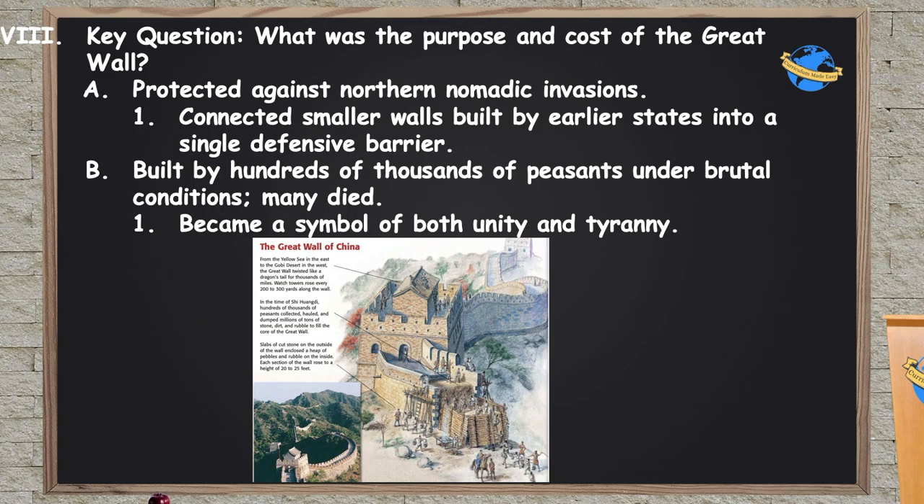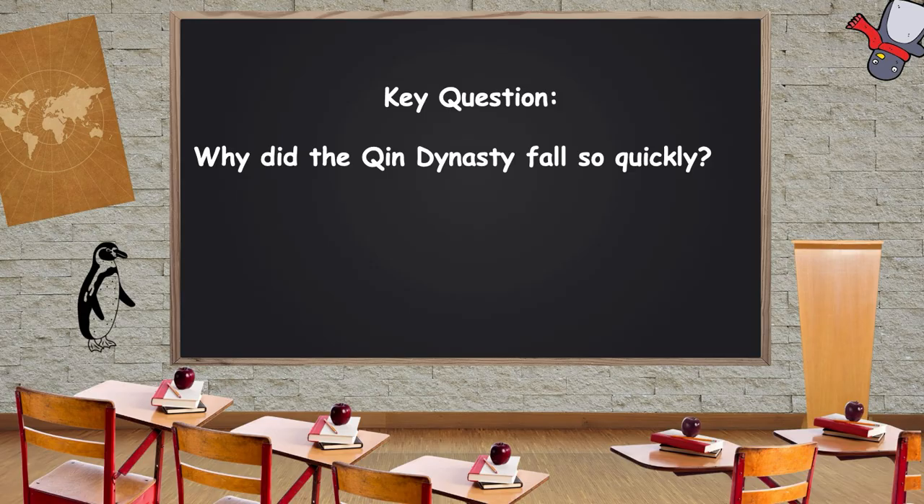Now, this wall was built by hundreds of thousands of peasants forced to do this work under brutal conditions, and many died. In fact, in some parts of the wall, when someone died, they just kept building the wall over the person's body and just kind of left them where they were. So the wall becomes a symbol of both the unity of China, but also the tyranny of the Qin dynasty. So you could probably predict why the Qin dynasty fell pretty quickly. So let's get into that.